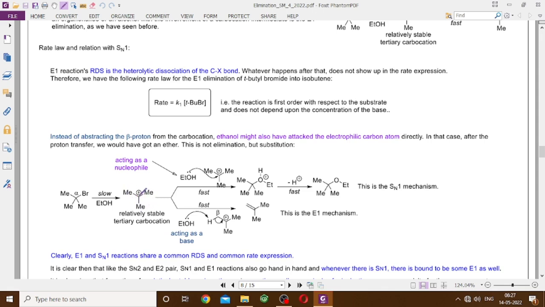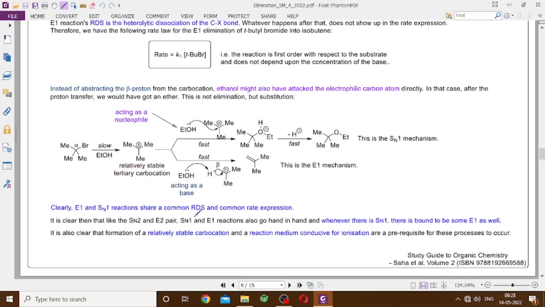This may undergo two things. এটা দুটো জিনিস হতে পারে, একটা হচ্ছে এর বিটা প্রোটনটা লুজ করলো এবং অ্যালকিন তৈরি হলো, দিস ইজ অবভিয়াসলি দ্য E1 মেকানিজম। আরেকটা স্টেপ হচ্ছে ethanol chooses to not act as a base but act as a nucleophile and captures the carbocation to give you this particular conjugate acid of an ether, which loses proton to give you the tertiary butyl ethyl ether. So that's basically SN1. And when ethanol chooses to act as a base, basically it is E1.